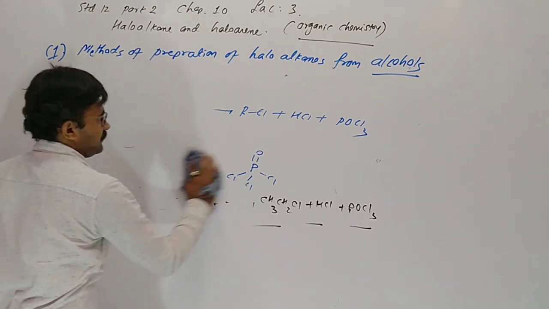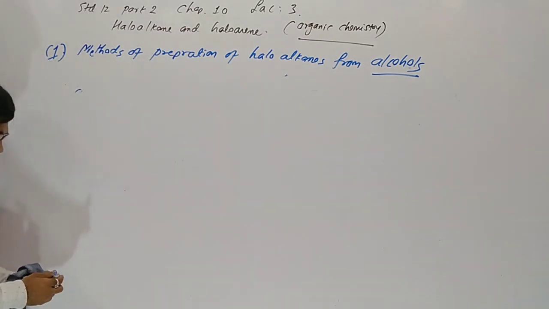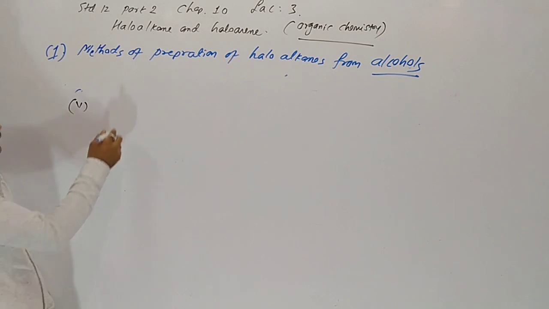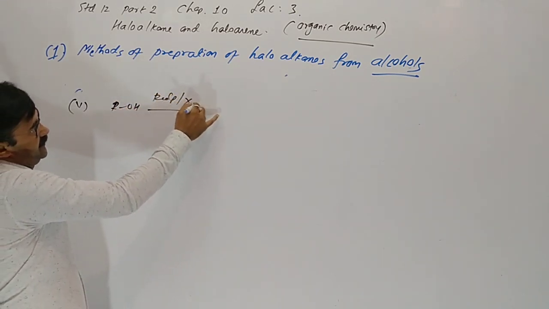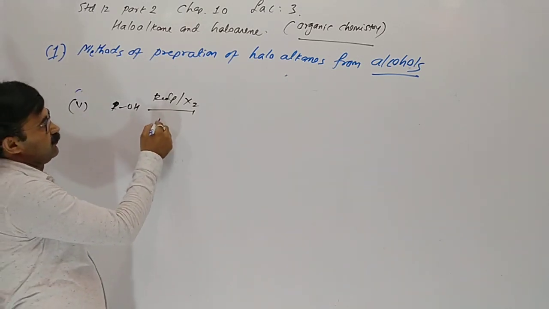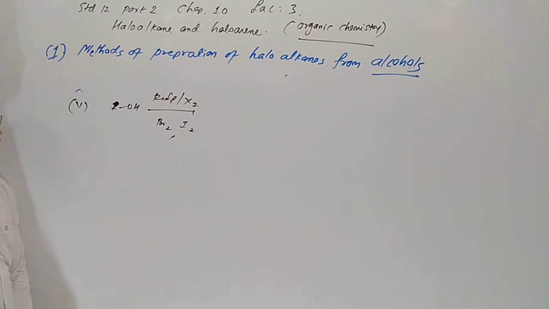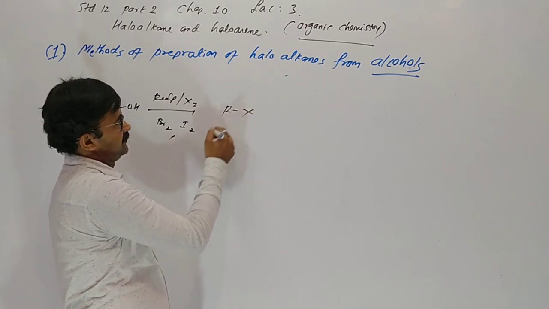Now the fifth one is given in your book: alcohol, red phosphorus and halogen, where the halogen is bromine or iodine, not fluorine or chlorine. So it gives a haloalkane.